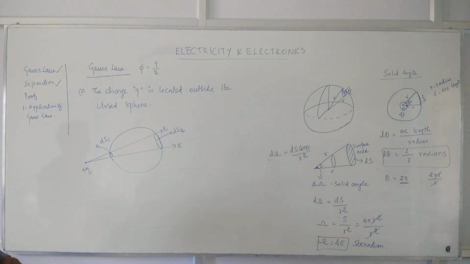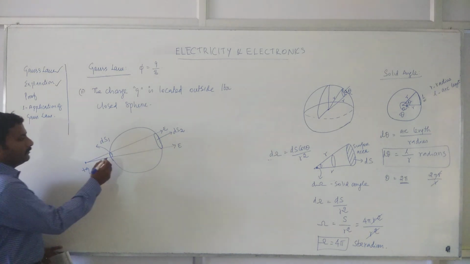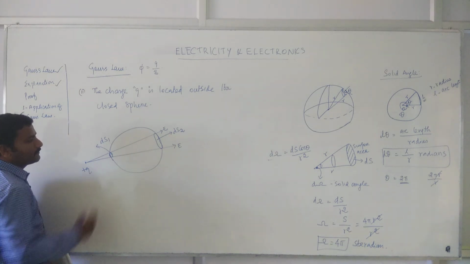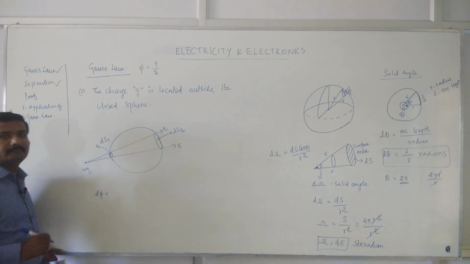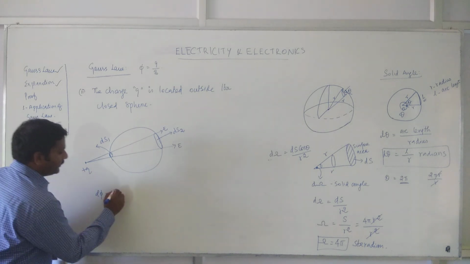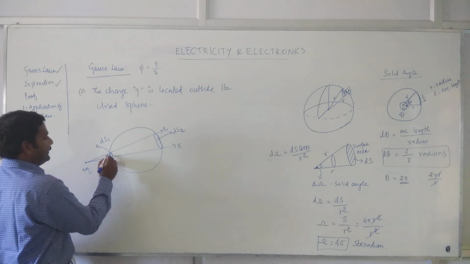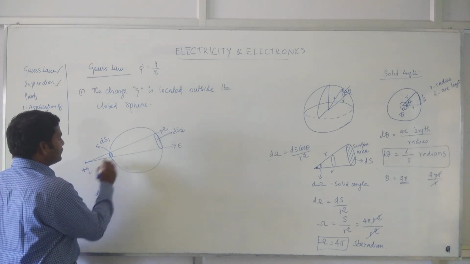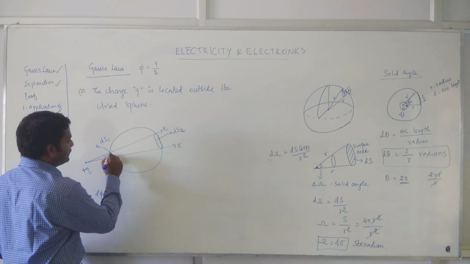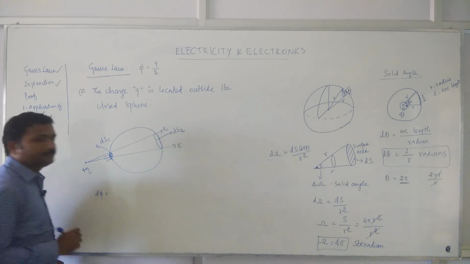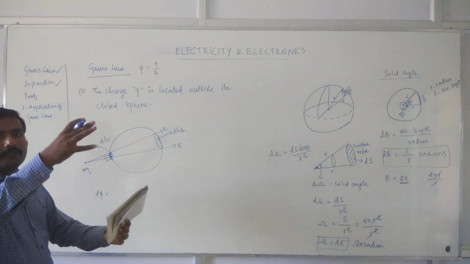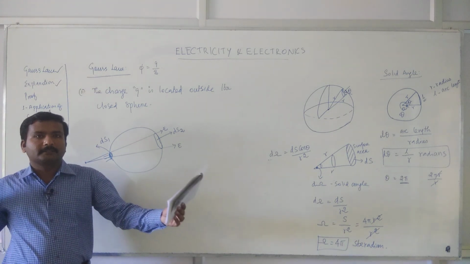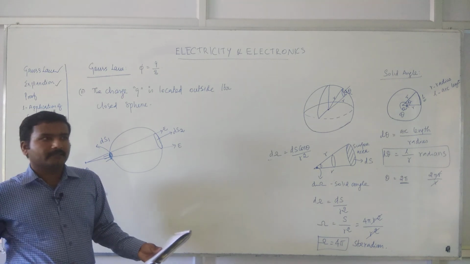Now at this surface, you can define the flux d phi. See here, due to this positive charge, the lines are going into this surface. Let's consider a football, and you throw a needle from one side to the other side.